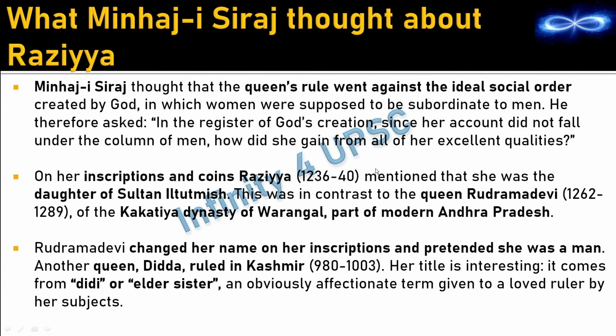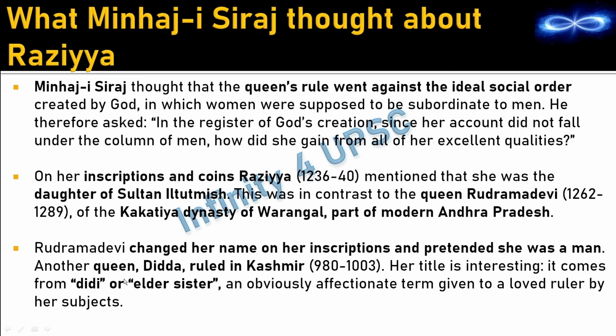Now here we have been given the example of 3 queens who ruled 3 different places during 3 different time periods. One is Razia Sultan, second Queen Rudrama Devi, third Queen Didda. Razia Sultan was the Sultan of Delhi. Rudrama Devi belonged to the Kakatiya dynasty of Warangal, which is part of modern Andhra Pradesh.